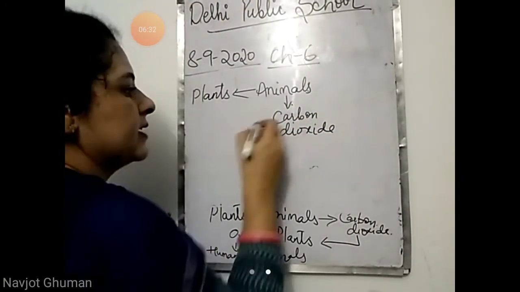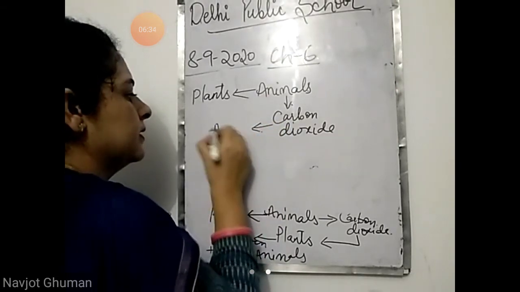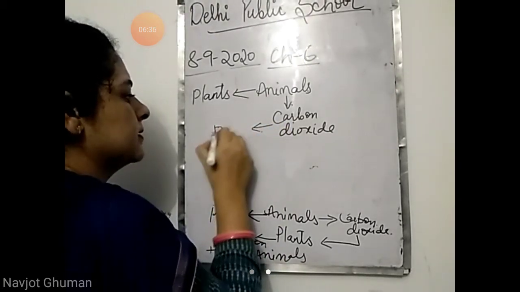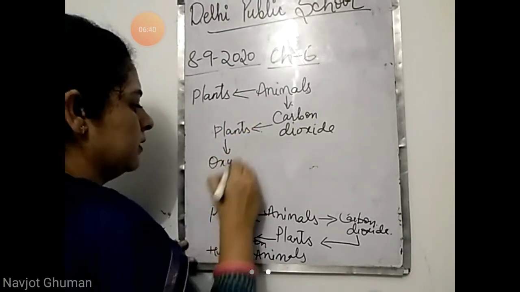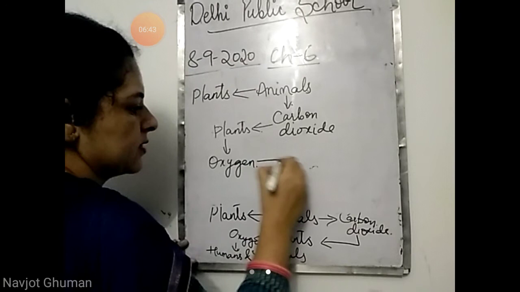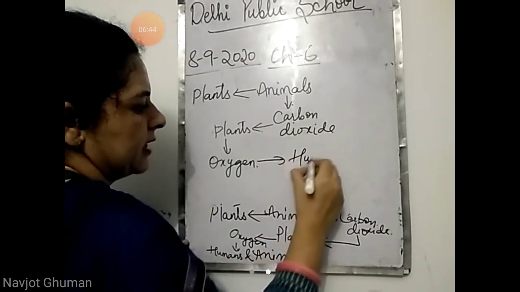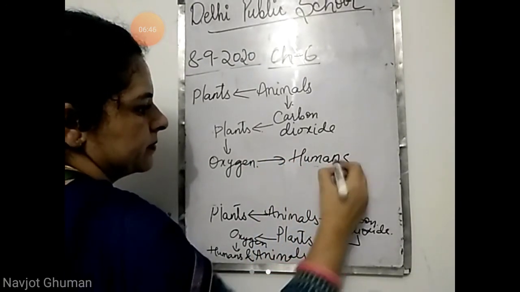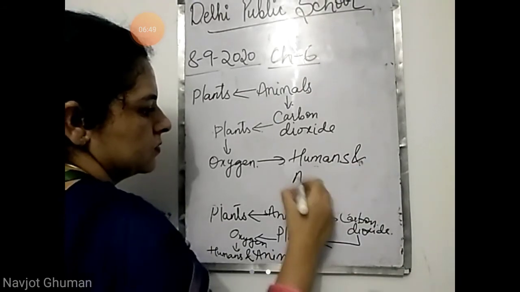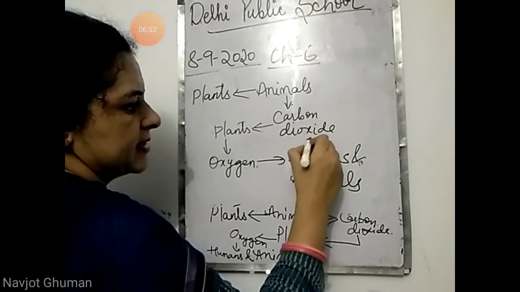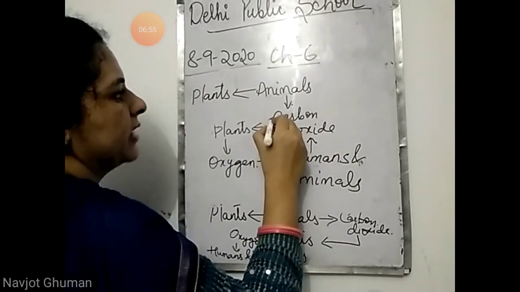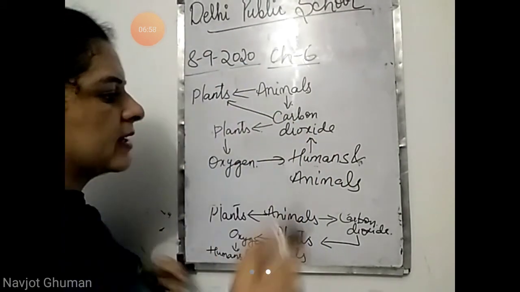This carbon dioxide will be taken by plants. Then plants will release oxygen, and this oxygen will be taken by humans and animals. And again humans and animals will release carbon dioxide. That carbon dioxide will be again taken by plants to make food.